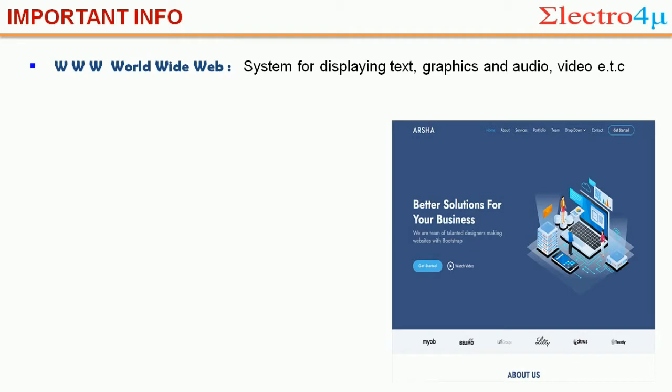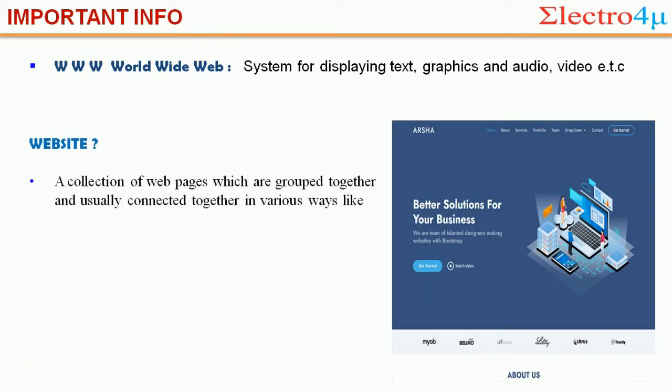After the World Wide Web, we go to the website. So we need to know what a website is. A website is a collection of web pages which are grouped together and usually connected in various ways, like hyperlinks, buttons, etc. And it creates the first impression of your business.